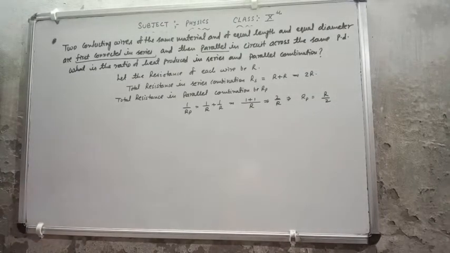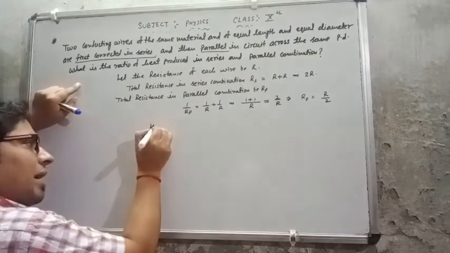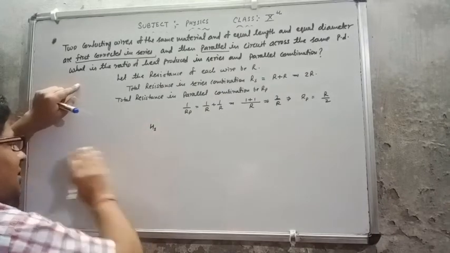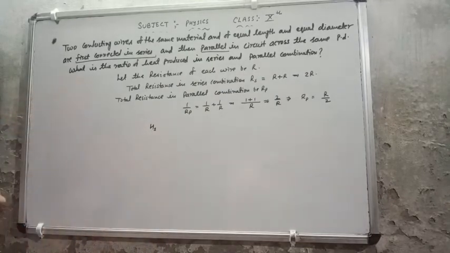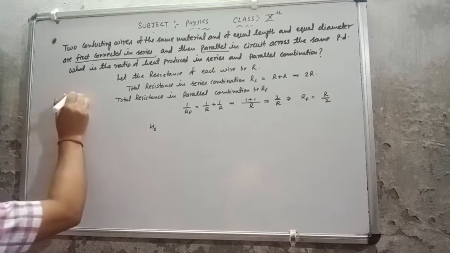Now what they are asking is the heat produced in series and parallel combination. So HS. What is the formula that I will use here? They are giving us R, they are giving us V, they are not giving us I. So H equal to I square RT.